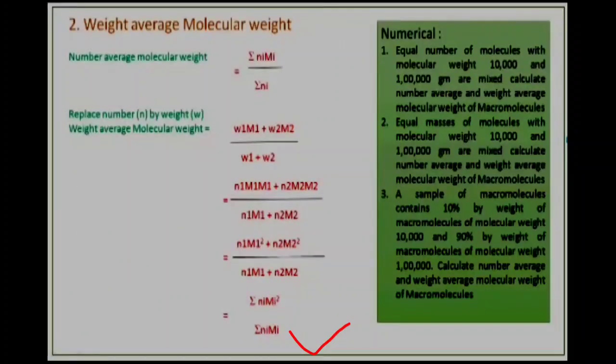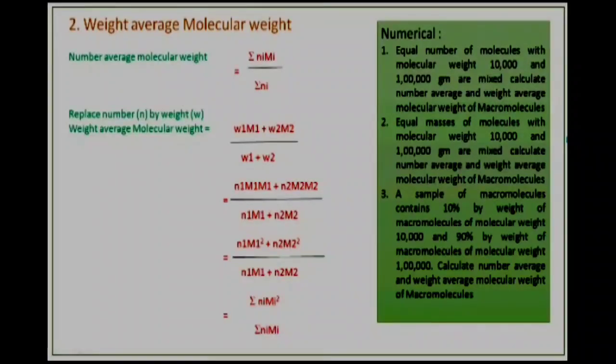Second is the weight average molecular weight. As you know, the number average molecular weight is given by the expression summation of NiMi divided by summation of Ni. Replace number by weight here. Therefore, the weight average molecular weight is equal to W1 into M1, because here N1 is replaced by W1, plus W2 into M2 and so on, divided by W1 plus W2 and so on.